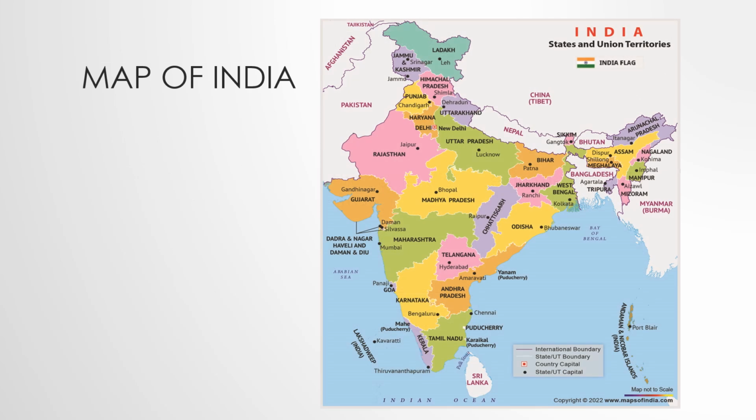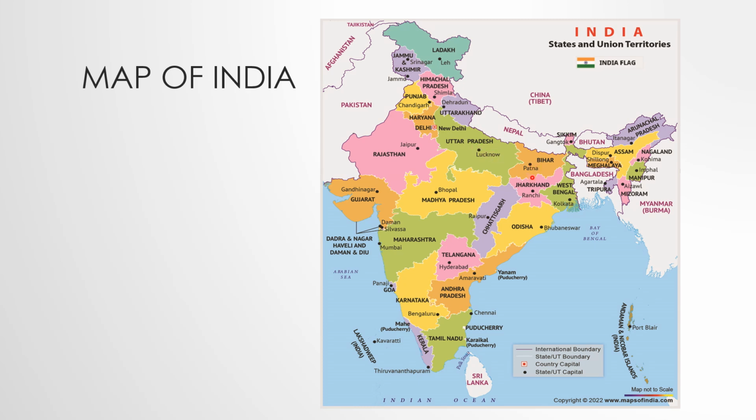Now, here is a map of India. If you look here, this is Lucknow, and this is Patna. Lucknow is the capital of Uttar Pradesh and Patna is the capital of Bihar.